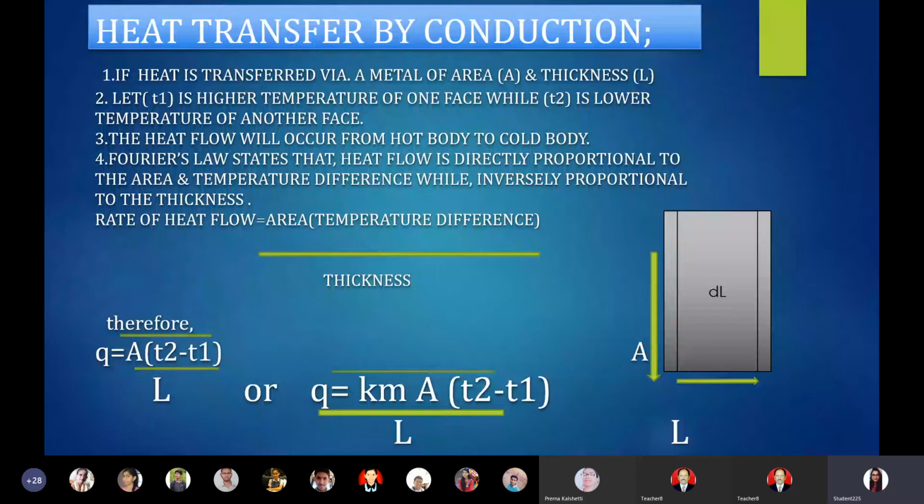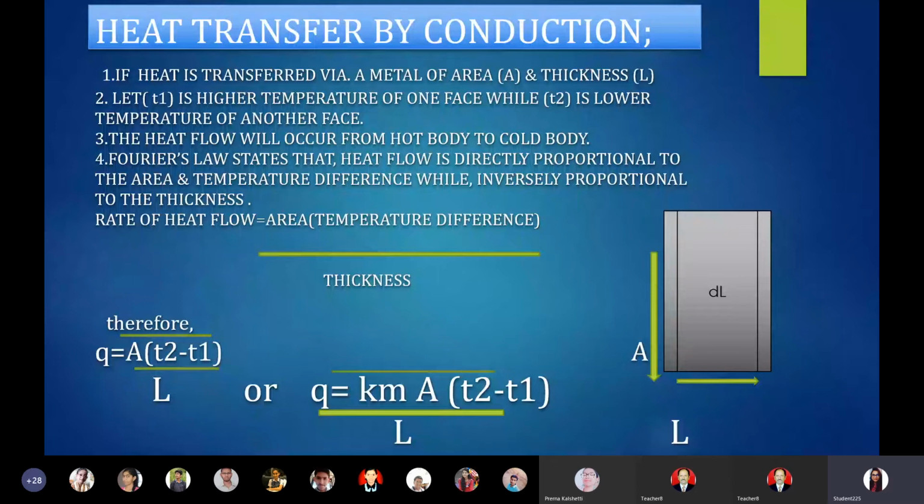This temperature difference is the difference between the temperature of hot area and temperature of cold area. So we have derived this equation based on the Fourier's law, which is rate of heat flow is directly proportional to area into temperature difference between hot area and cold area divided by thickness, or inversely proportional to the thickness of metal.